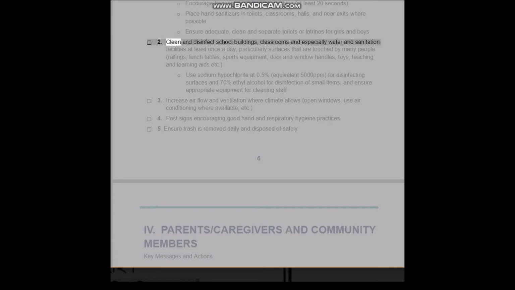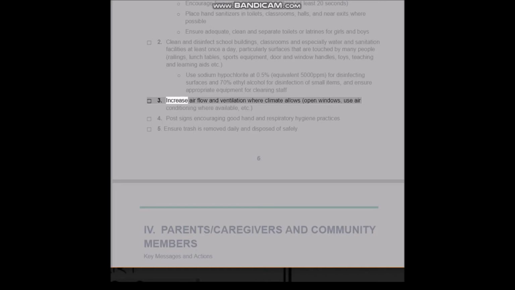2. Clean and disinfect school buildings, classrooms, and especially water and sanitation facilities at least once a day, particularly surfaces that are touched by many people: railings, lunch tables, sports equipment, door and window handles, toys, teaching and learning aids, etc. Use sodium hypochlorite at 0.5%, equivalent 5000 ppm, for disinfecting surfaces and 70% ethyl alcohol for disinfection of small items, and ensure appropriate equipment for cleaning staff.